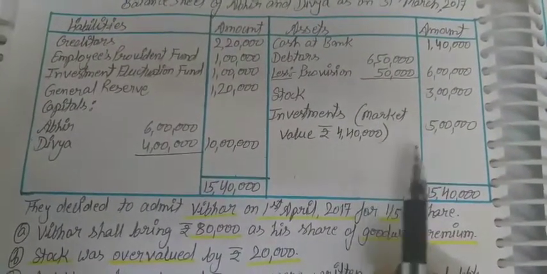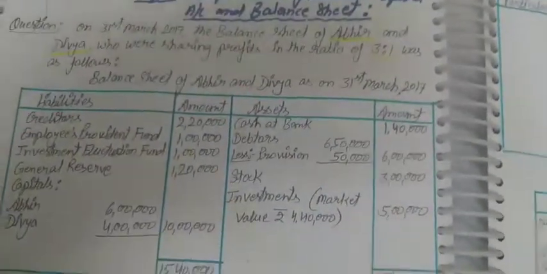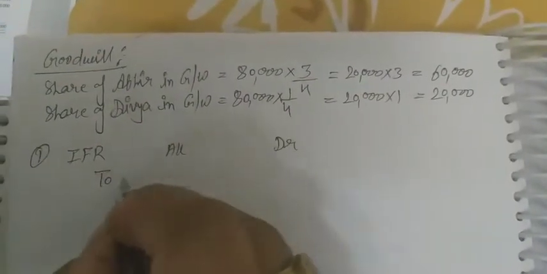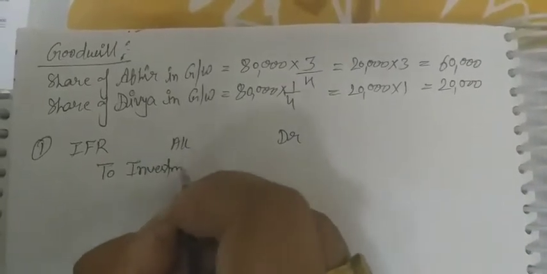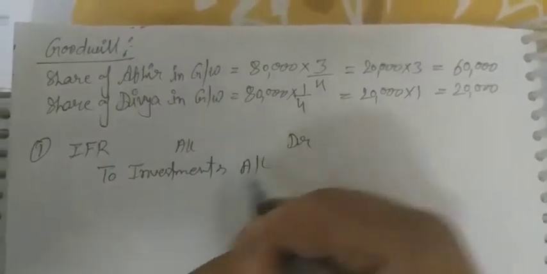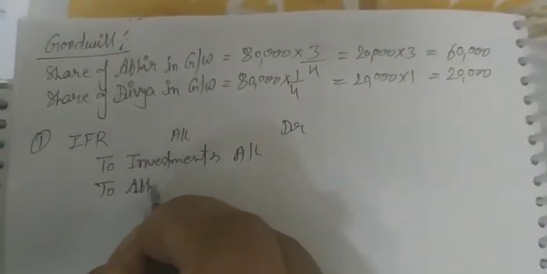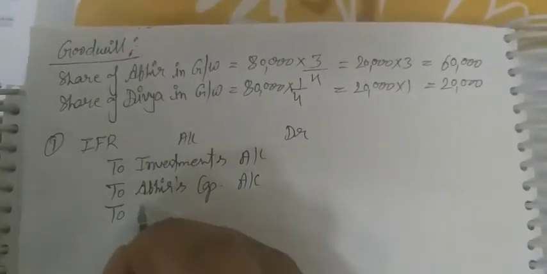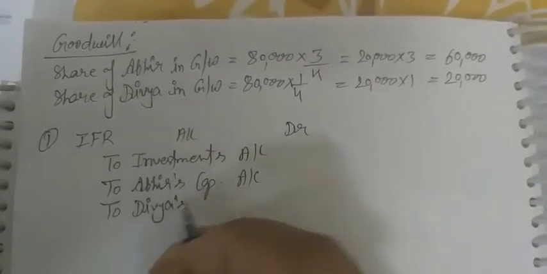So if according to this we pass the journal entry, the investment fluctuation reserve will be distributed among the partners. The journal entry: IFR, investment fluctuation reserve account debit, this has to be distributed. The value of investment is decreasing, so to investments account, and to partners' capital accounts, only old: Abhir's capital account and Divya's capital account.